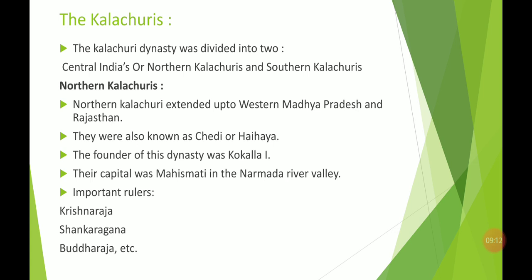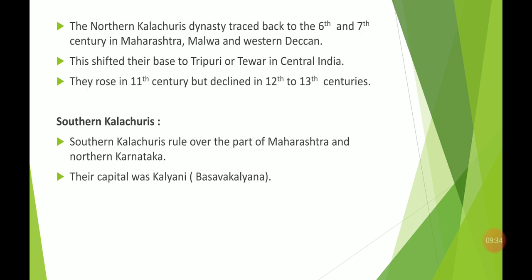Let us see some of the important rulers during the Northern Kalachuri dynasty. They were Krishnaraj, Sankargan, Buddharaj. These were some of the important rulers in the Kalachuri dynasty. Later on, many more rulers were there, but these were the most prominent. Now let us see this Northern Kalachuri dynasty. It was present in the earlier centuries, like the 6th and 7th century, in the area of Maharashtra, Malwa and Western Deccan, but they were not that prominent or famous during that time.